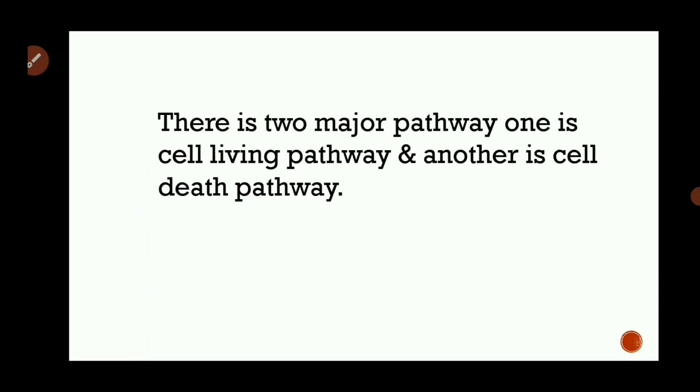This apoptosis causes the death of the cell. But there are some factors, molecules or proteins that help in regulating whether the cell will follow the living pathway or the death pathway. Those mediators or regulatory proteins are called tumor suppressor proteins, and the genes that encode those proteins are called tumor suppressor genes. So next is the tumor suppressor gene.